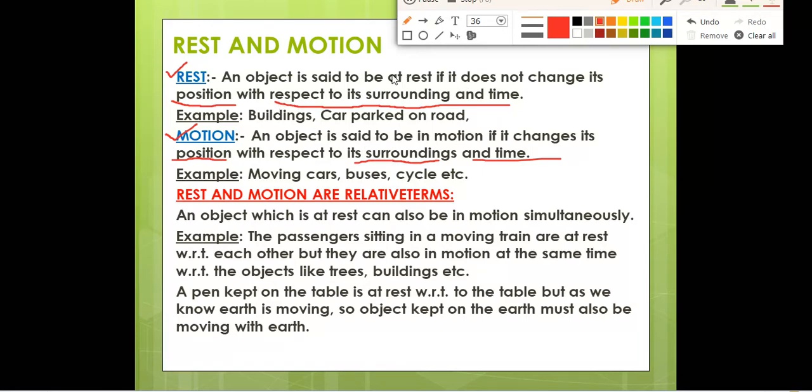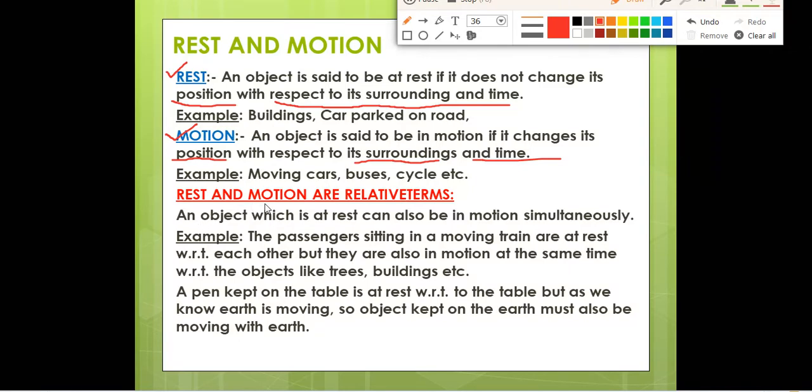An object is said to be at rest if it does not change its position with respect to its surroundings and time, and in motion if it does change its position with respect to its surroundings and time. Sometimes the question is asked, write the difference between rest and motion. At that time you can write the definition and give an example, so you can earn marks in that question. Next, rest and motion are relative terms. You can check in your textbook also that they have given rest and motion as relative terms.